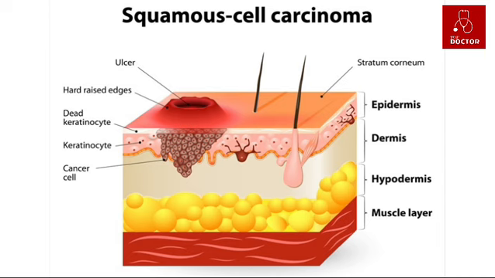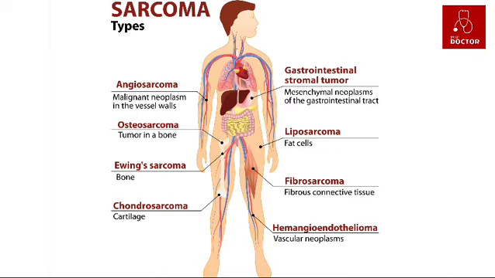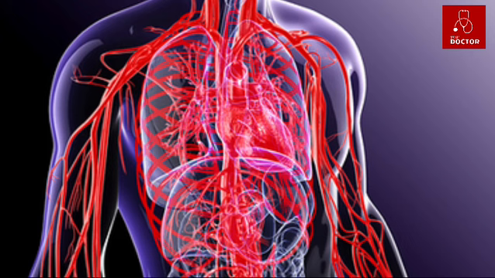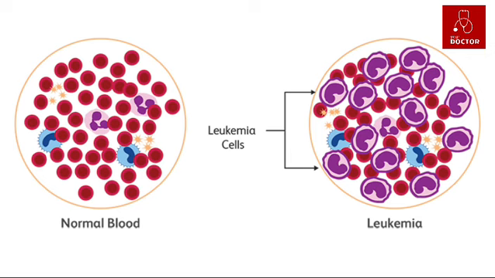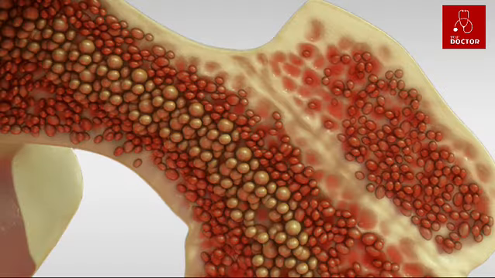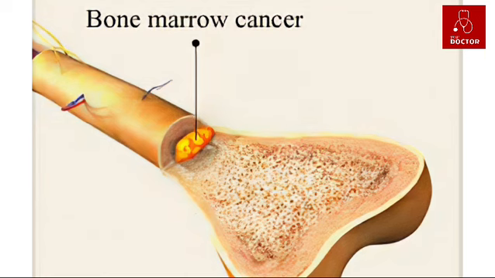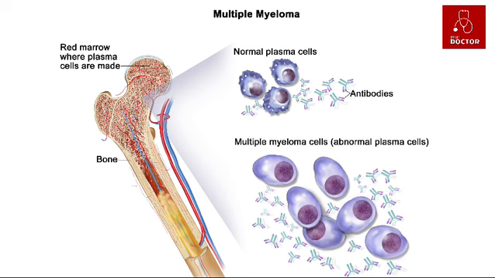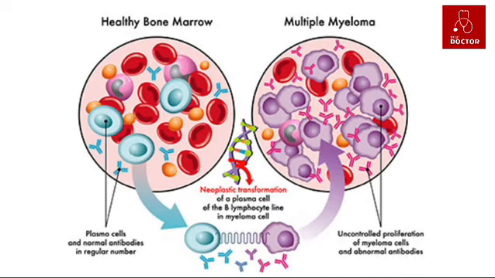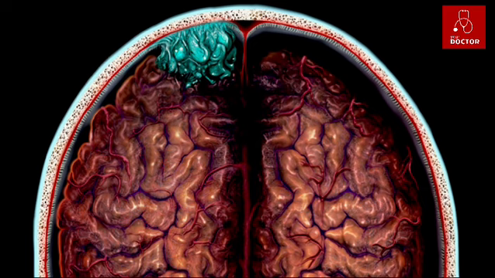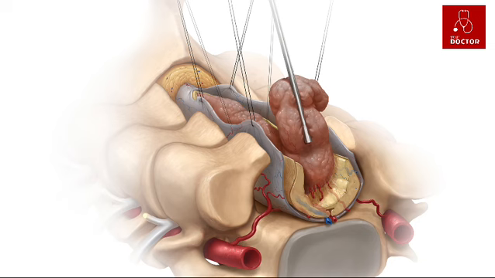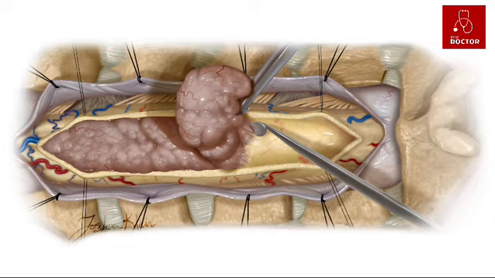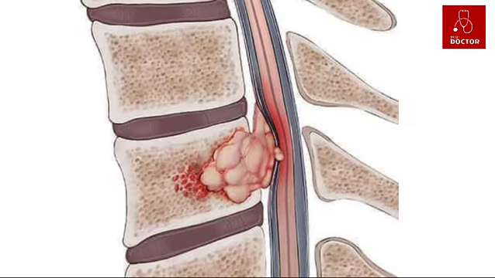B. Sarcoma. This cancer begins in the connective or supportive tissues such as bone, cartilage, fat, muscle or blood vessels. Leukemia. This is cancer of the white blood cells. It starts in the tissues that make blood cells such as the bone marrow. C. Lymphoma and myeloma. These cancers begin in the cells of the immune system. D. Brain and spinal cord cancers. These are known as central nervous system cancers.